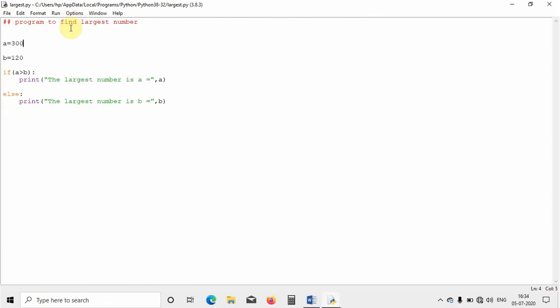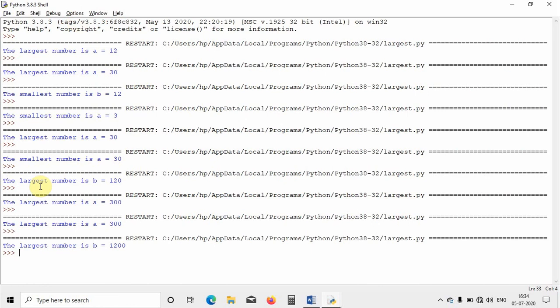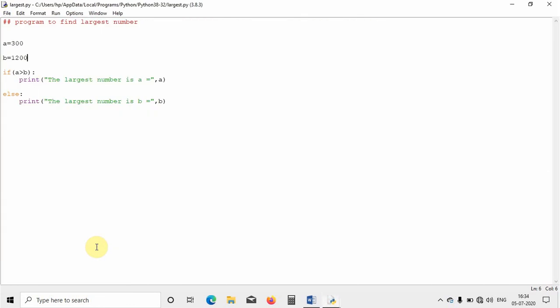Similarly, let us say I change this one. I will put another 0 here and save this code, and now it should show me the largest number is b. I will run this one. Now it is showing the largest number is b, which is equal to 1200. Like this you can find out which number is largest among two by using simple if and else statements. This is all about the if and else statements in Python programming.